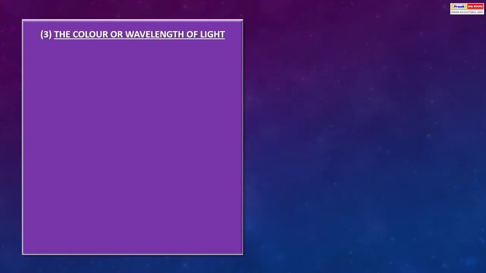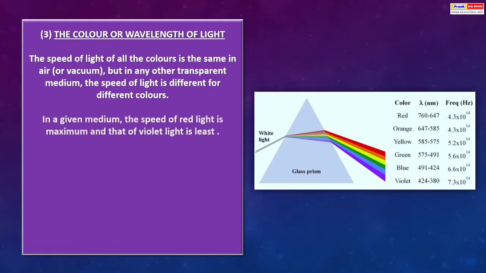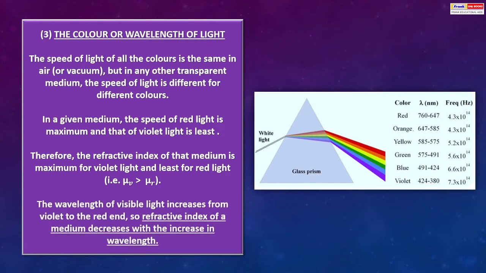The color or wavelength of light. The speed of light of all the colors is the same in air or vacuum, but in any other transparent medium, the speed of light is different for different colors. In a given medium, the speed of red light is maximum and that of violet light is least. Therefore, the refractive index of that medium is maximum for violet light and least for red light, that is, mu of violet is more than mu of red. The wavelength of visible light increases from violet to red, and so the refractive index of a medium decreases with increase in wavelength.